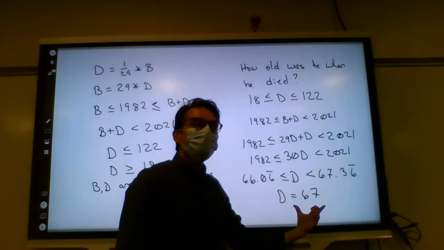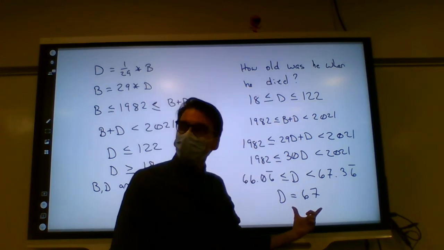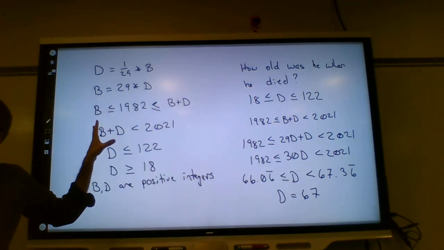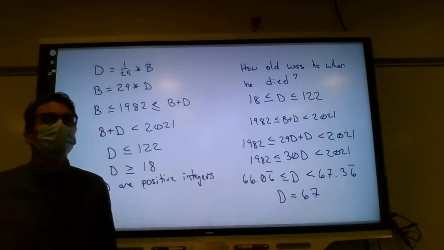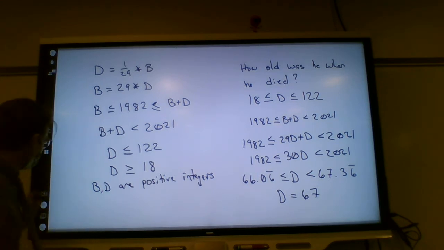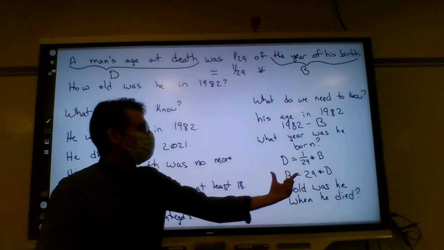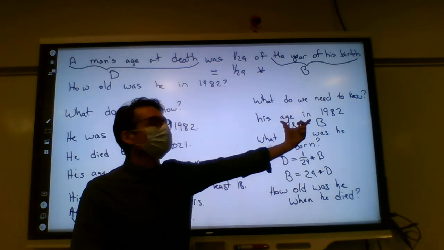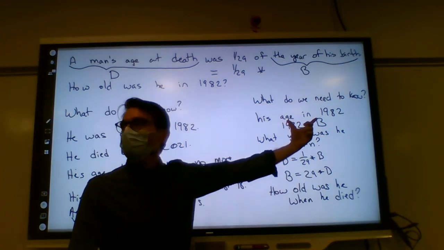So what do we have? We know from what we wrote down exactly how old he was when he died. He was 67 years old when he died. So what can we do? Calculate what year he was born and find his age in 1982.